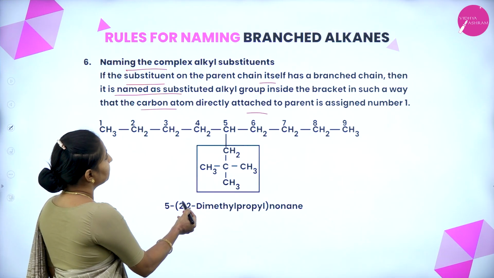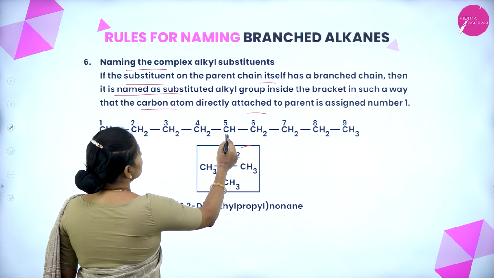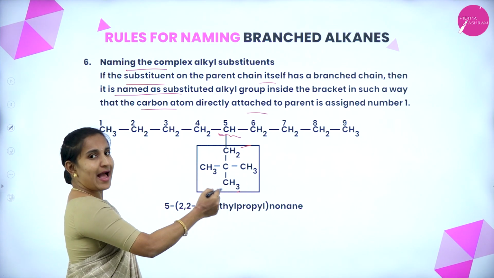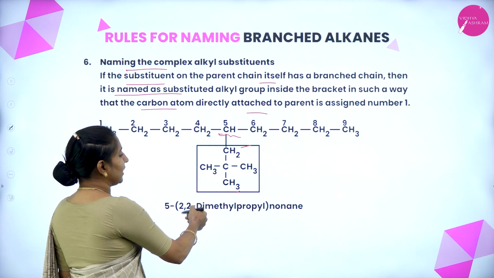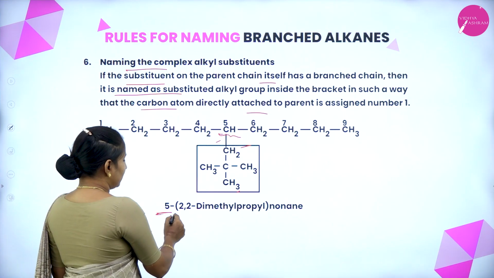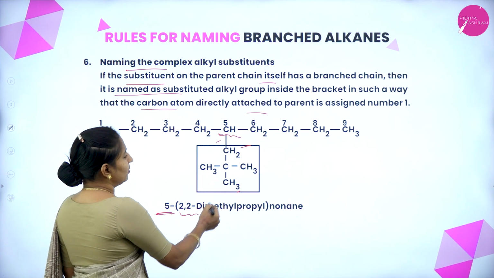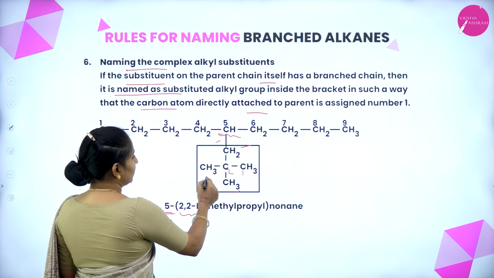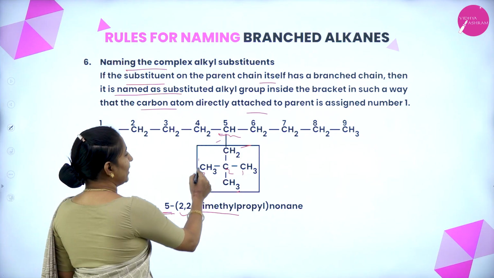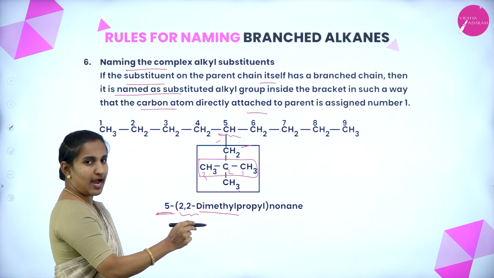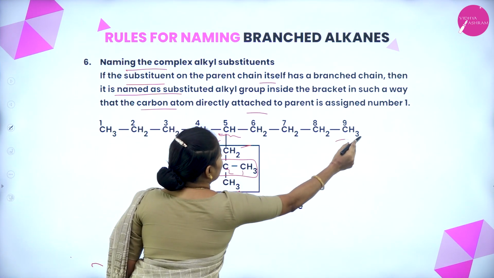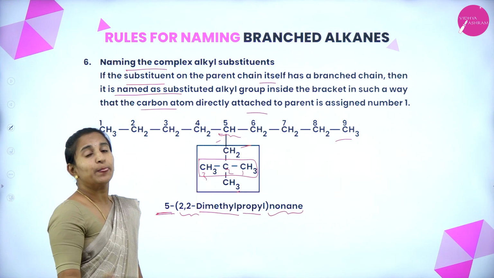So if we consider this branched chain which is attached to carbon number 5, this branch also has another branch, so we take it inside the bracket at carbon number 5: (2,2-dimethyl propyl). Why is it propyl? Because of the presence of 3 carbons. Nonane, because of the presence of 9 carbons, this compound is considered nonane.